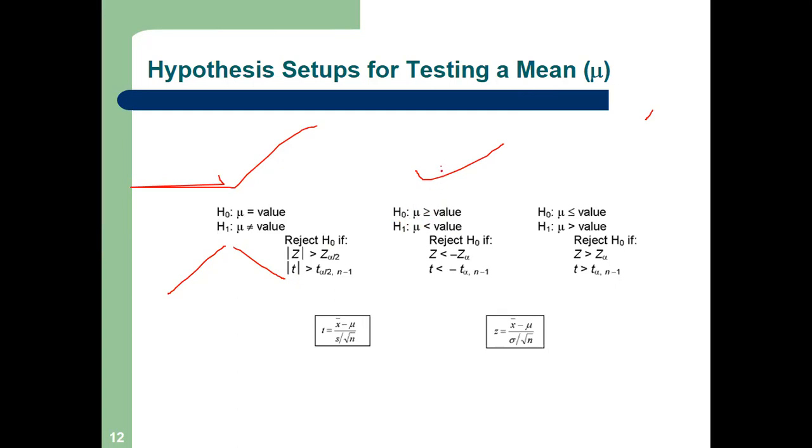Okay, so see here, null hypothesis, the second one. Null hypothesis mu greater than or equal to value, and the alternate hypothesis is this one: mu less than value. What am I claiming? My mean height of the students is less than 5 feet 2 inch. My mean height of the students of section D is lesser than 5 feet 2 inch.